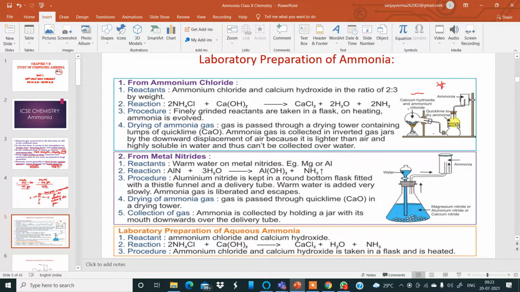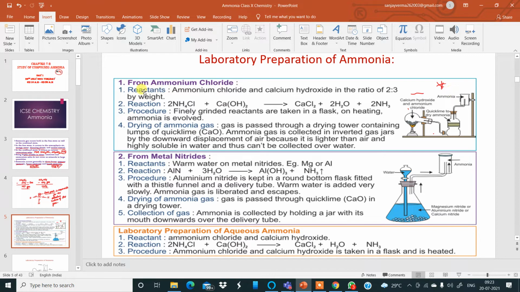where this part is quick lime, which is used to dry ammonia. And then after getting dried, the ammonia gas comes up and is collected in a gas jar by the downward displacement of air. When the ammonia gas goes up, air comes down. Ammonia is lighter than air. Its vapor density is 8.5. I'll come to it in the physical properties.